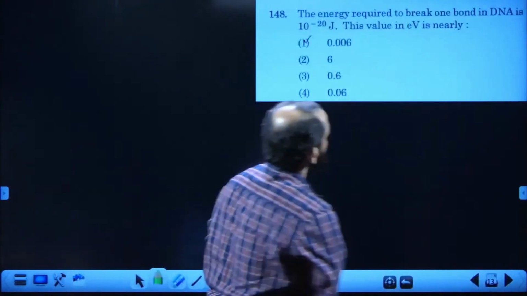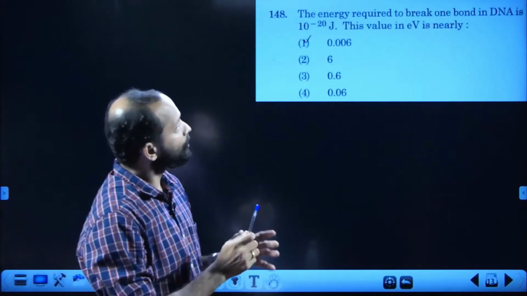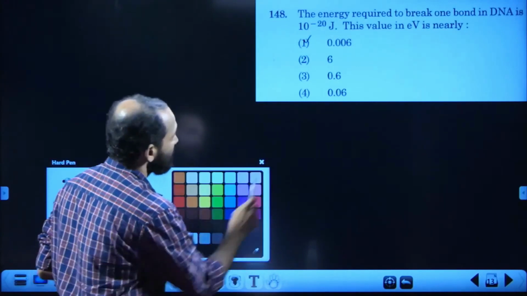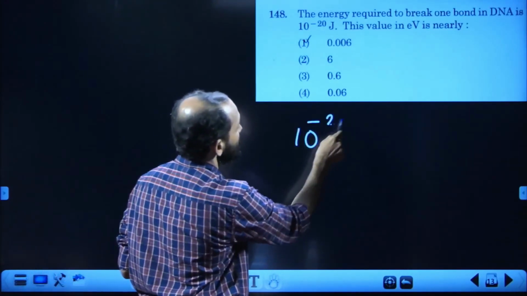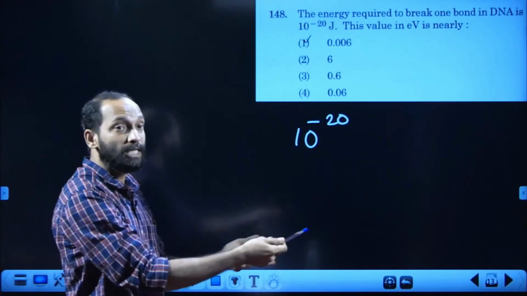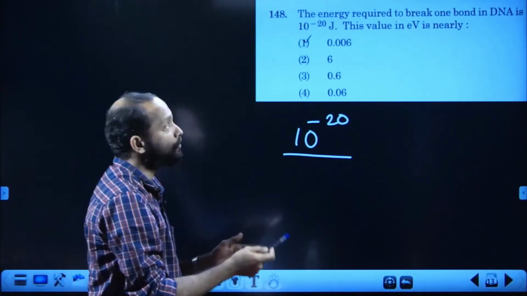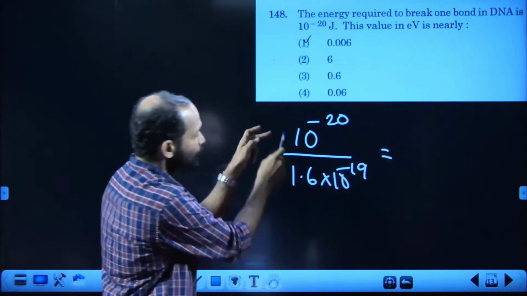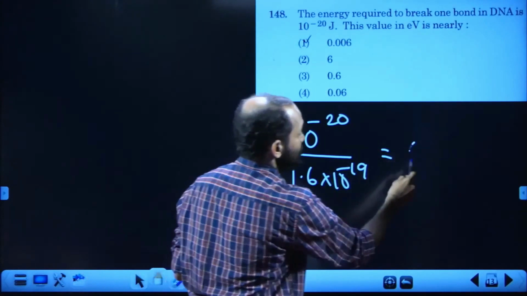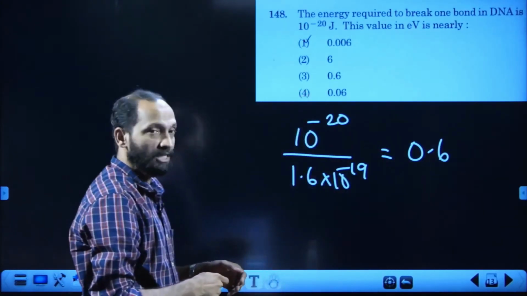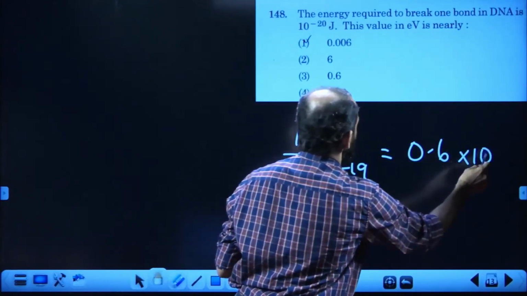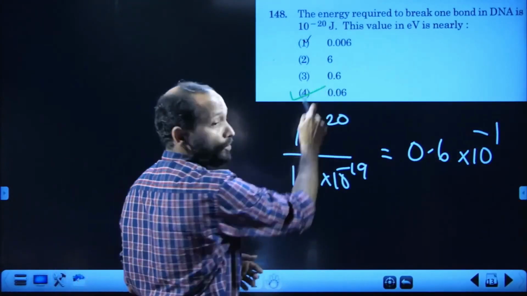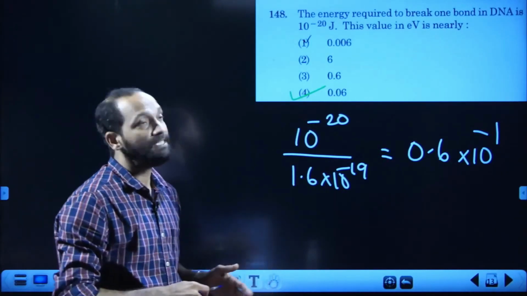148. The energy required to break one bond of DNA is 10 power minus 20 joule. The value in electron volt. Very simple one. You can get the answer by converting 10 power minus 20 joule into electron volt. How to convert joule into electron volt? By dividing by 1.6 into 10 power minus 19. 1 by 1.6, you know, is nearly 0.6. Into 10 power minus 1 comes there, that is 0.06. Then our answer must be the fourth one, 0.06.